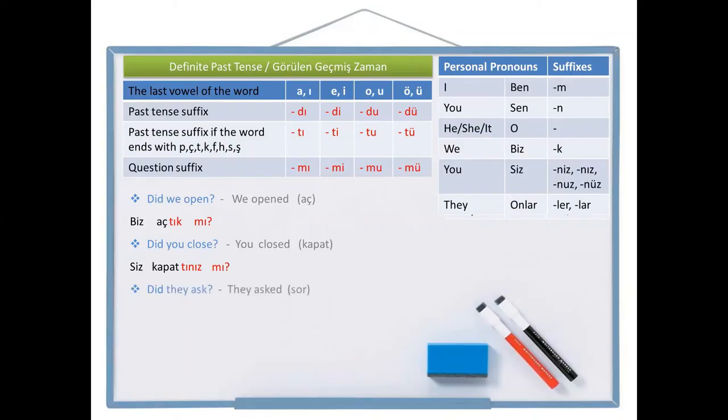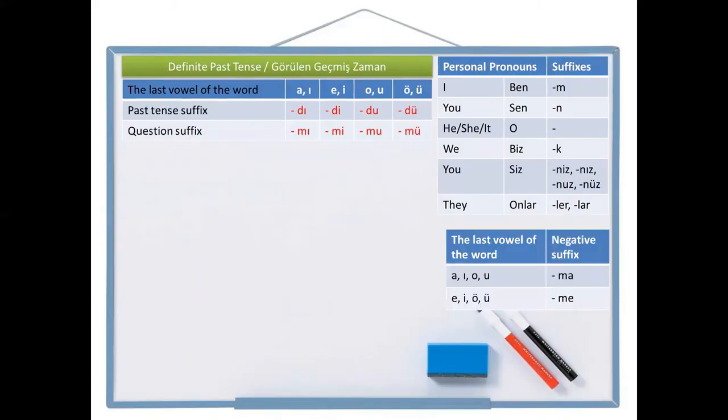And lastly, did they ask? This is the positive question sentence. They asked is the positive sentence. Ask is sor in Turkish. Now let's write it. They, onlar, ask, sor, asked, sordu, and the person pronoun suffix for onlar is lar. Onlar sordular. They asked. How am I going to make it? Did they ask? I need a question suffix now. Onlar sordular mı? They asked. Onlar sordular. Did they ask? Onlar sordular mı? Okay, how about the negative ones?